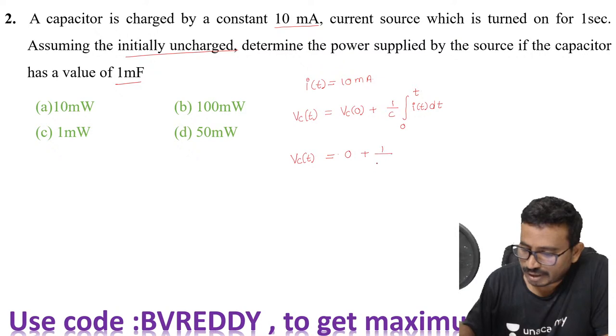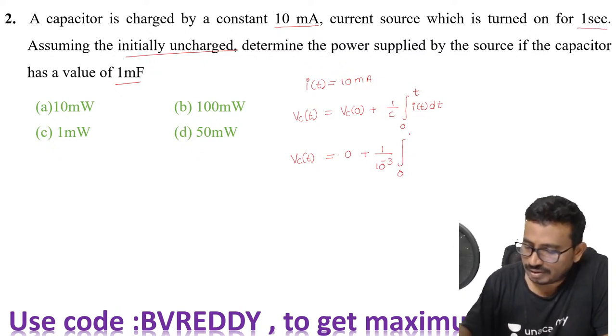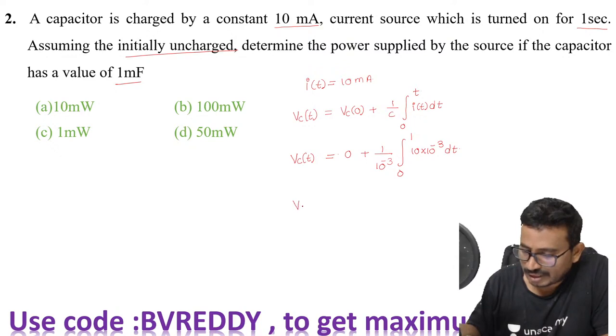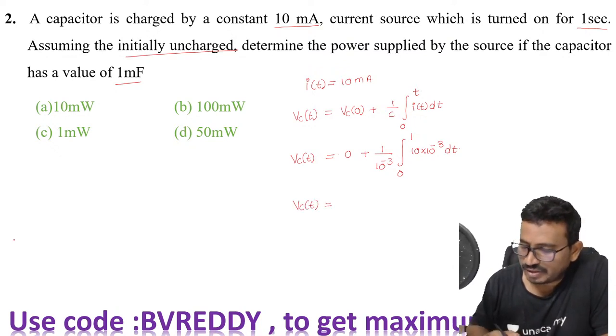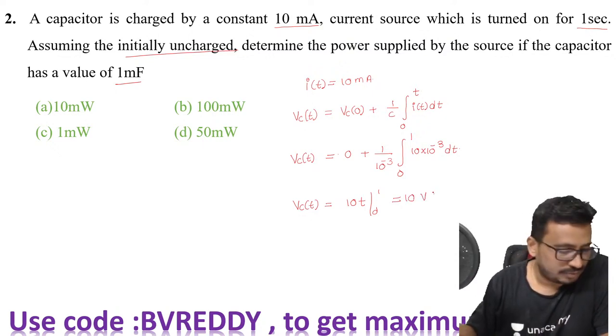That means 1 by 10 power minus 3, integral from 0 to 2. How much time is given here? 1 second. So that is 10 into 10 power minus 3 milli into dt. From this I can get my Vc of t. So how much is Vc of t here? 10 power, which will get it as 10 into t. Limits 0 to 1. So how much is this value? 10 volts.